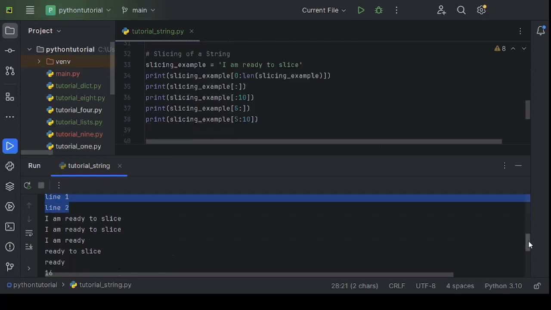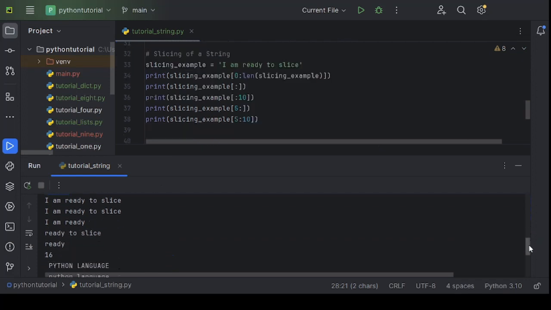Slicing of a string is used to get a subset of an existing string. Here, as per our understanding, it will print the whole string. That is what it is doing. The same thing we can get using line number 35 as well. As there is nothing, it means 0 to 10 will be printed here, and that's the reason it is printing I am ready. It will print from the fifth index to the end of the string. That is why it is printing ready to slice. It's slicing from the fifth index till the ninth index. That's the reason it is printing ready.